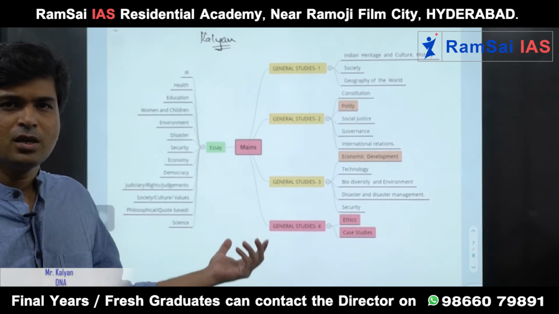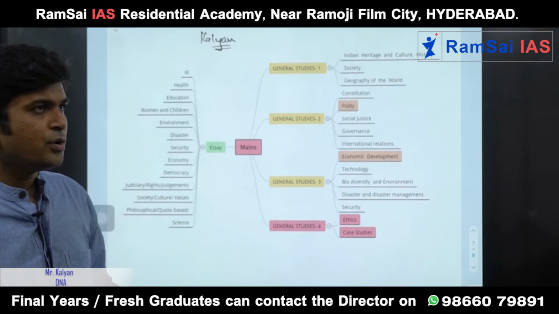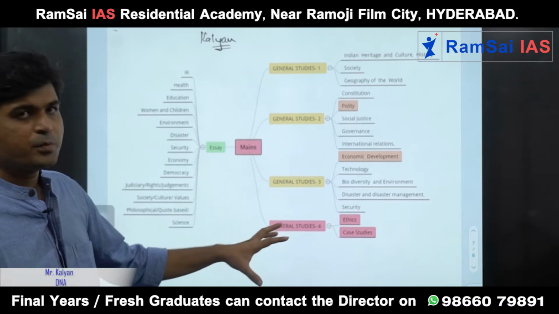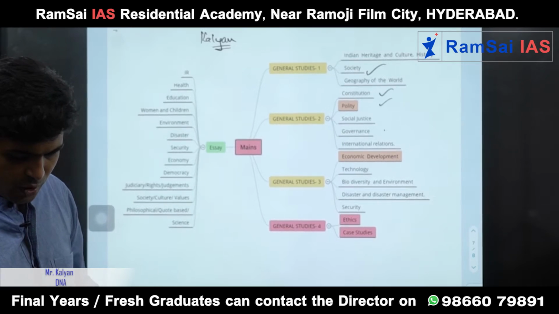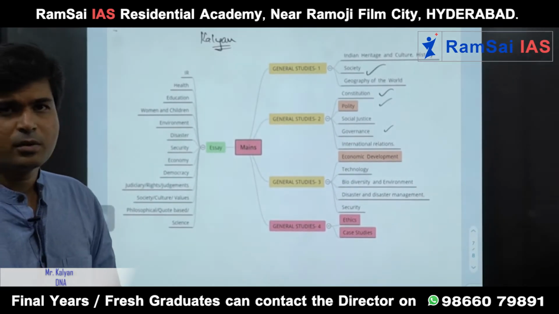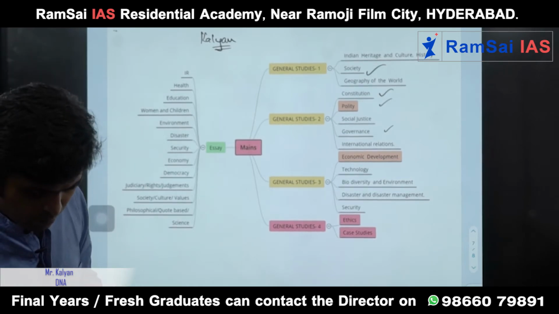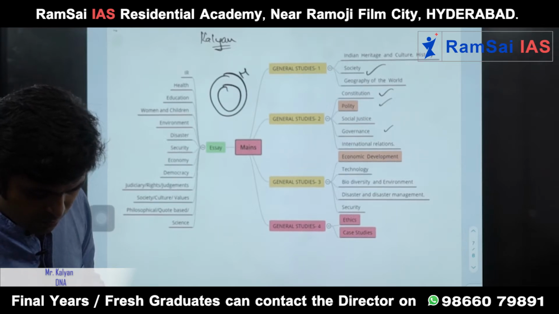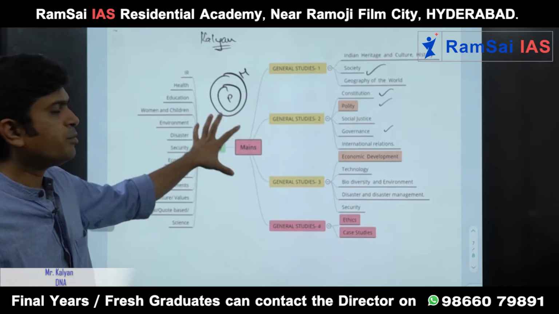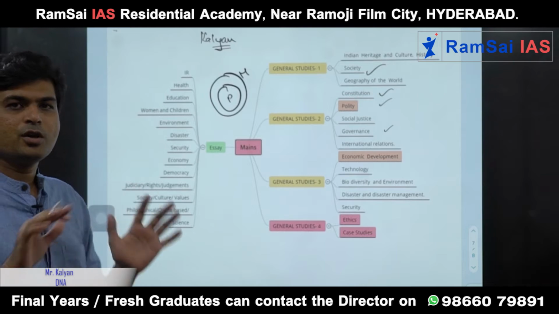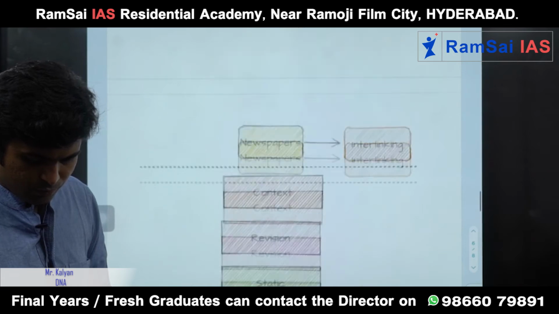Now, before entering into the how and why of newspaper, first of all, let us understand the UPSC mains syllabus. We have one optional subject, 4 GS papers and 1 essay paper. If you observe very carefully, most of these topics overlap with your prelims preparation, right? Geography, constitution, polity, governance, all these things overlap with your prelims preparation as well. So prelims is a subset of mains. When you are reading newspapers, you are not only preparing for prelims or mains individually, you are preparing for the whole topics in its entirety.